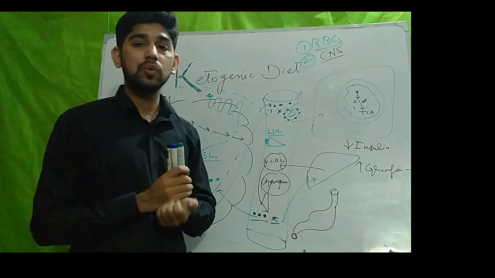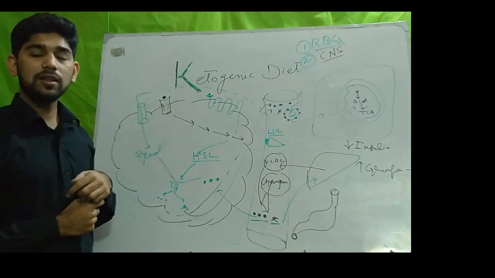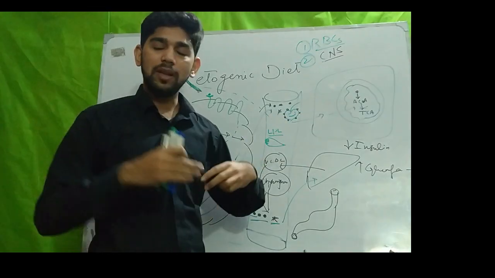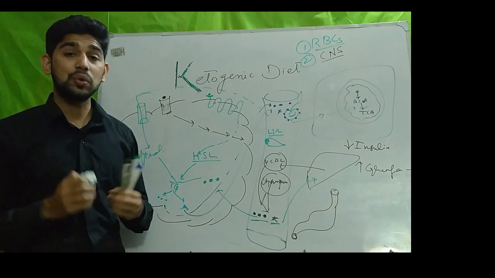Due to huge lipolysis and increased free fatty acids, acetyl CoA will not enter the TCA cycle. It will go into another pathway, and that's ketogenesis.